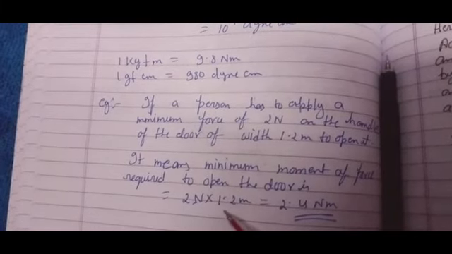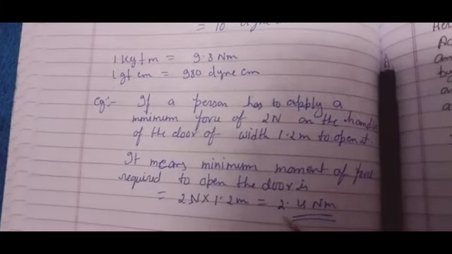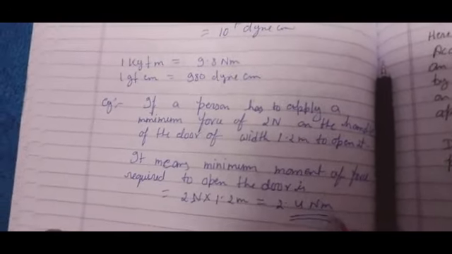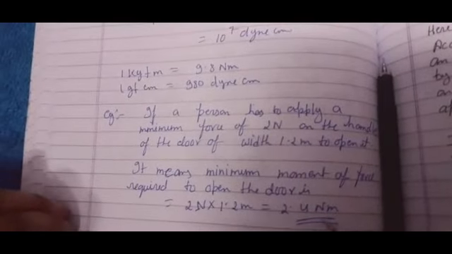You may consider this as OP. So overall he has to apply at least 2.4 Newton meter moment of force so that he can turn or rotate the door.